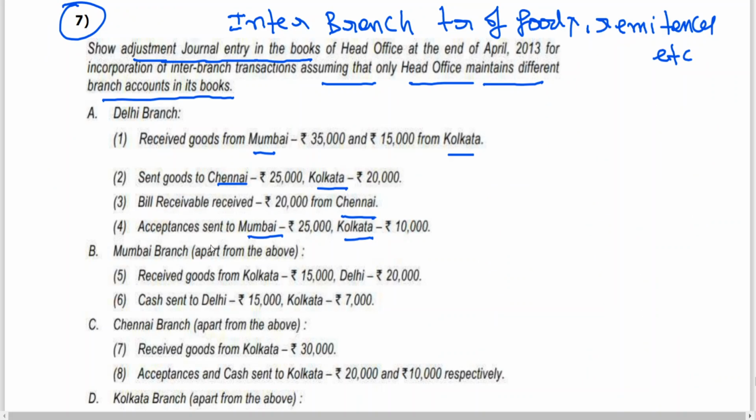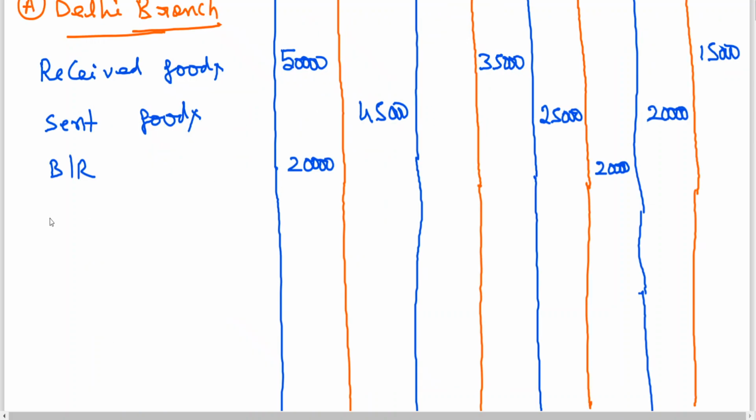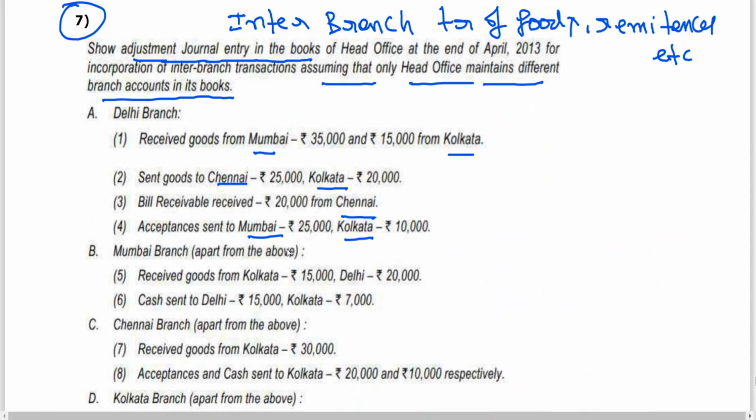Acceptance means bills payable. Acceptance is sent to Mumbai and Calcutta. So 25 plus 10, 35. Total 35,000. Who is the receiver?